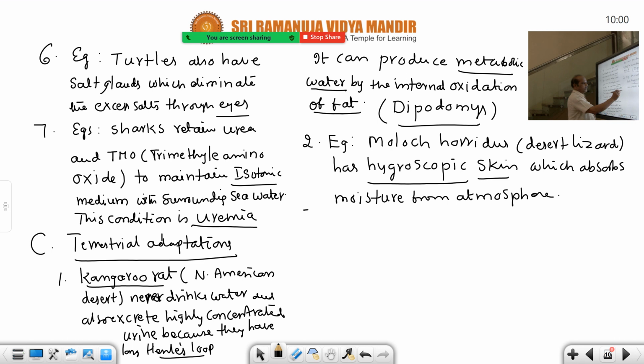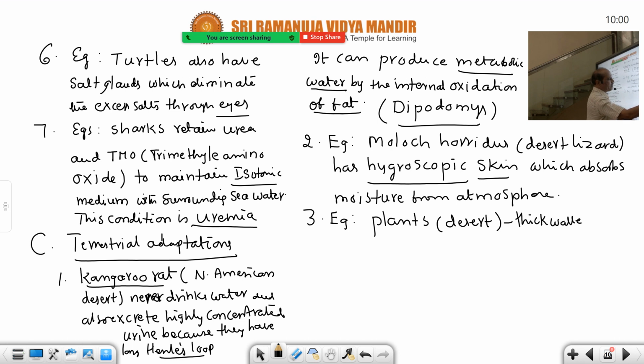And the third example, a most important example, is plants. All desert plants develop a thick-walled cuticle as the first adaptation. The thick-walled cuticle prevents the evaporation of water. This is the first advantage. And secondly, sunken stomata.